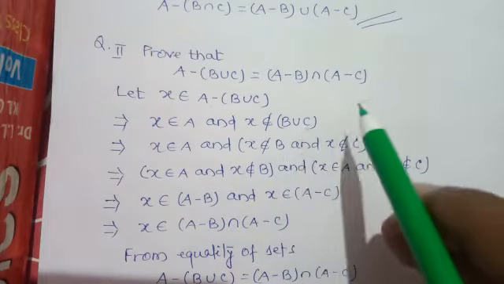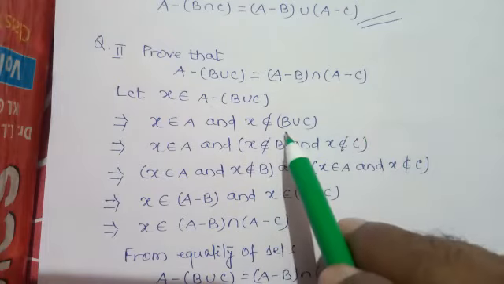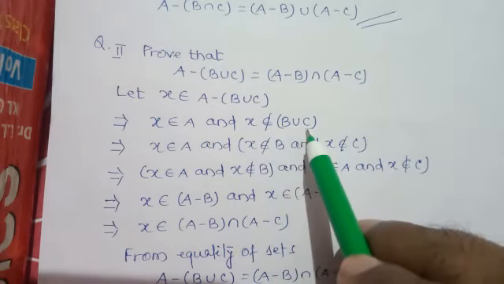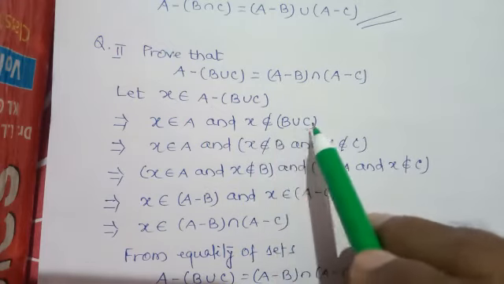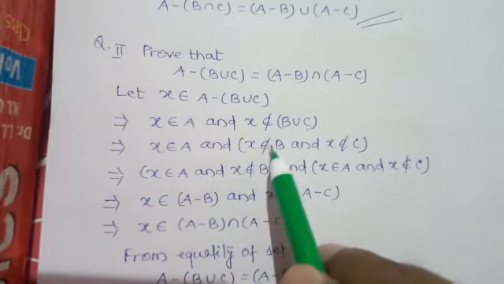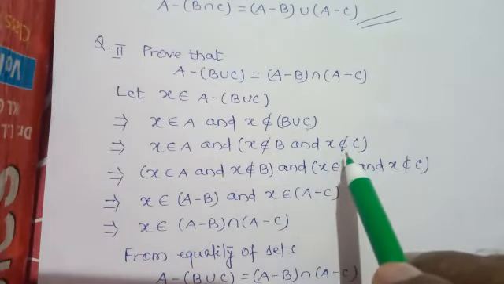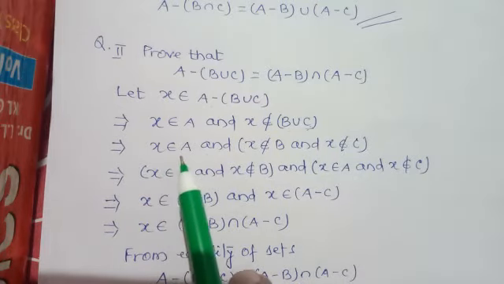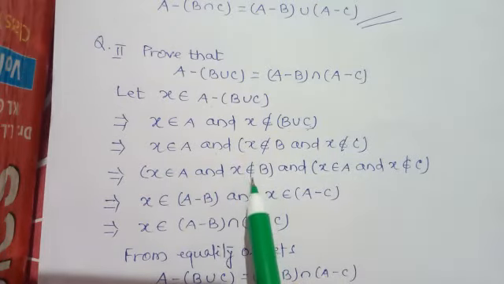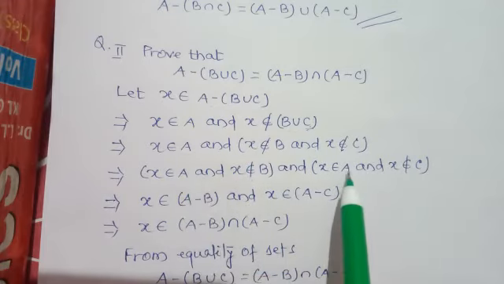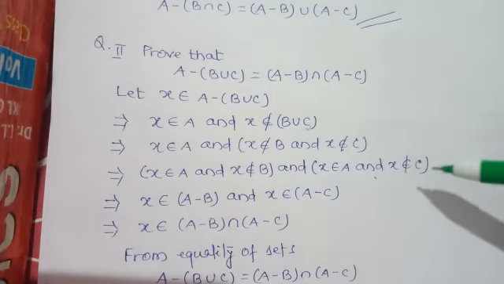In union, X should belong to at least one, either B or C. But X does not belong to B union C, which means X belongs neither to B nor to C. So write it: X belongs to A and X does not belong to B and X does not belong to C. So now write X belongs to A and X does not belong to B, and X belongs to A and X does not belong to C. This is according to the distributive law of three sets.